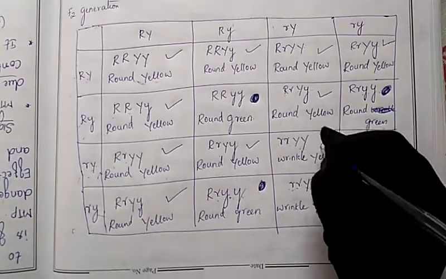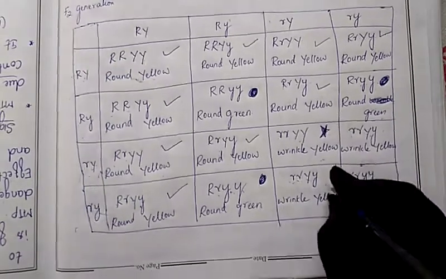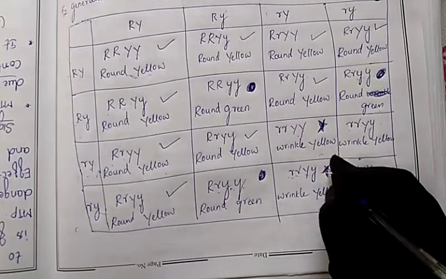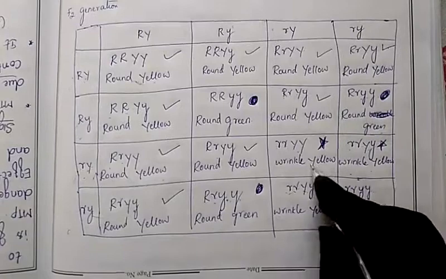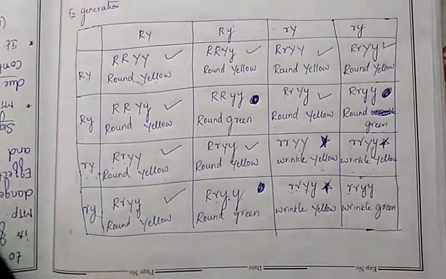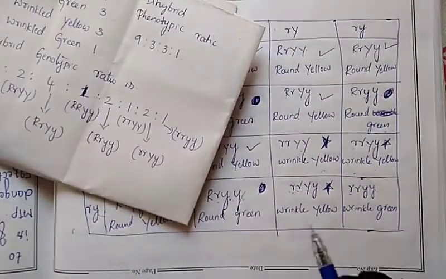Which are the wrinkle yellow? This one, this one, this one. 3 wrinkle yellow. So wrinkle yellow 3 is finished.